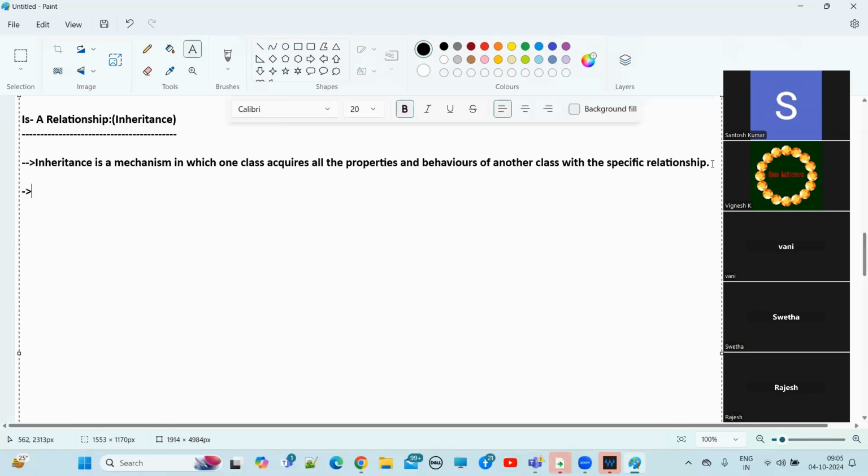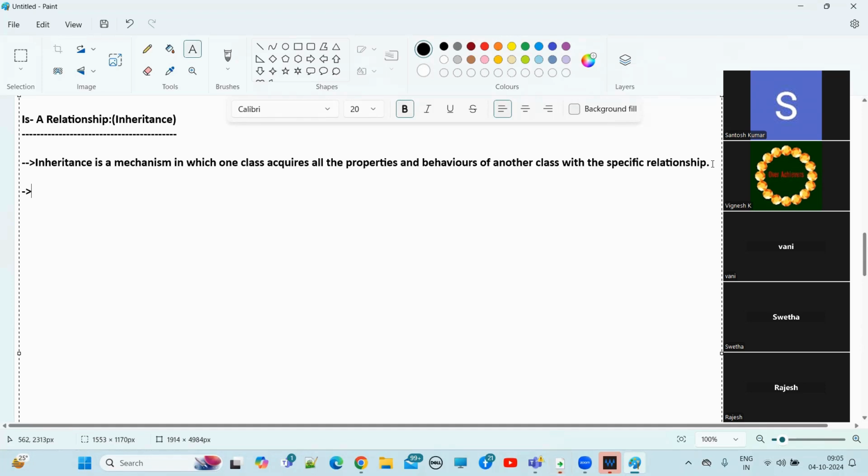See here, people used to say, hey, he looks like his father, right? Like that people will call. But people will not say the father looks like his son, right? People will call it like that: the son looks like the father.